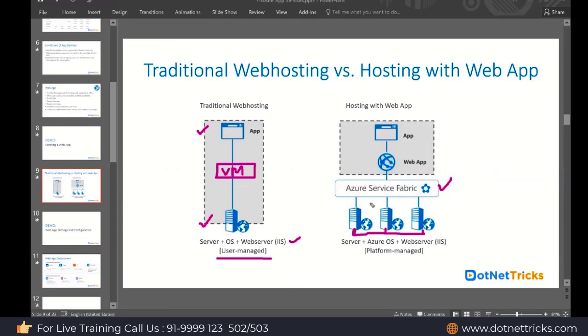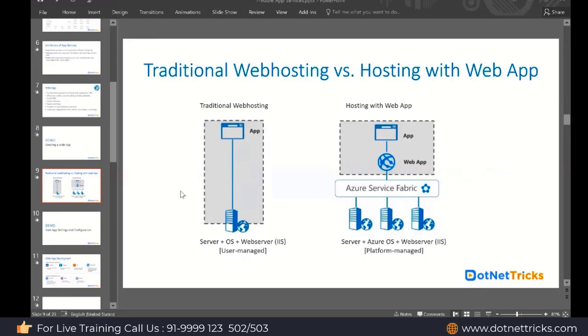On top of the Service Fabric cluster, we are just going to deploy our web app. This is the web app service they have, which is running on top of the Service Fabric cluster. Into this web app, we are deploying our application. Behind the scene, Microsoft Azure is going to manage your web app using the Service Fabric cluster, and at the web app level you deploy your own application. But in traditional hosting, like with a virtual machine, we use the physical machine, create the virtual machine there, then deploy the application.